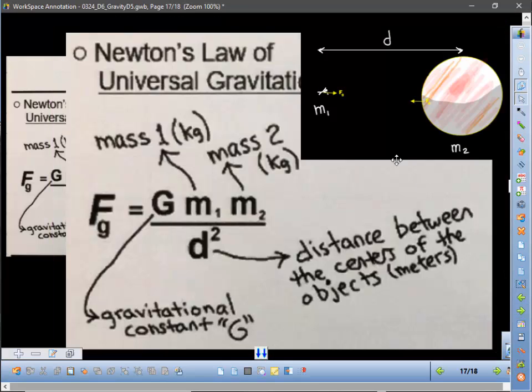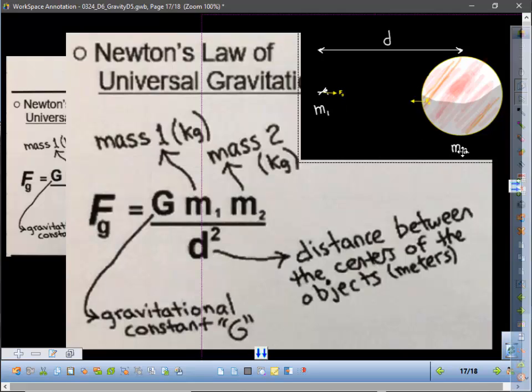And just to kind of put this in perspective, again, this works for any two objects, like this guy out in the middle of space being pulled towards Jupiter. You have the distance between the guy and Jupiter, the mass of the guy, and the mass of Jupiter. You can plug these into this equation with big G and figure out the force of attraction between them. It works for any two objects in the universe, any two objects that have mass.